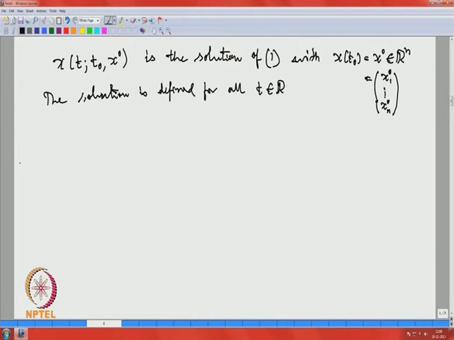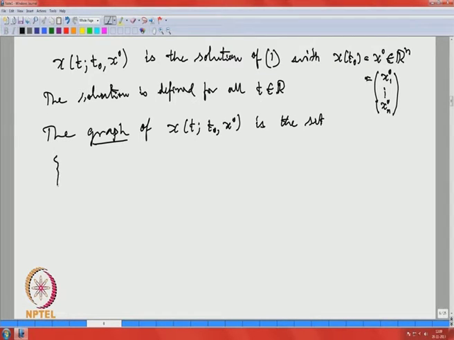So, next we define two notions. These are important notions as far as autonomous systems are concerned. The first one I will not give any notation, that is just in passing I will mention that the graph of x of t, t 0, x 0 is the set. Okay.